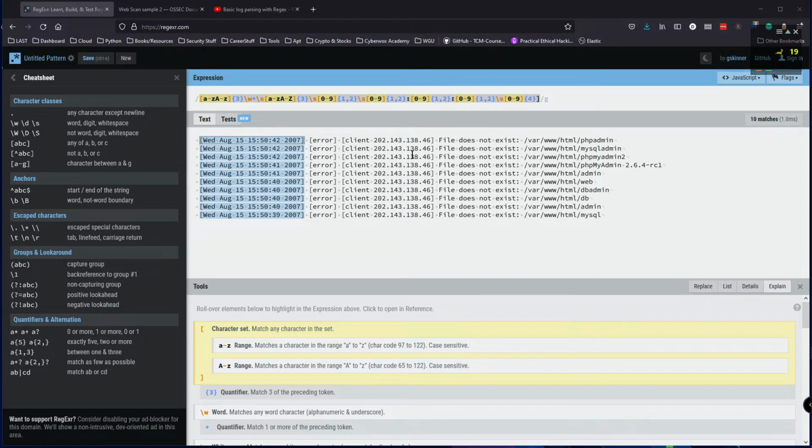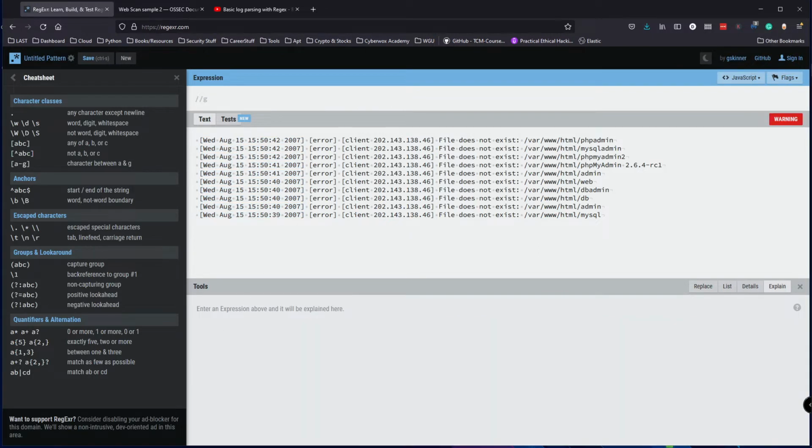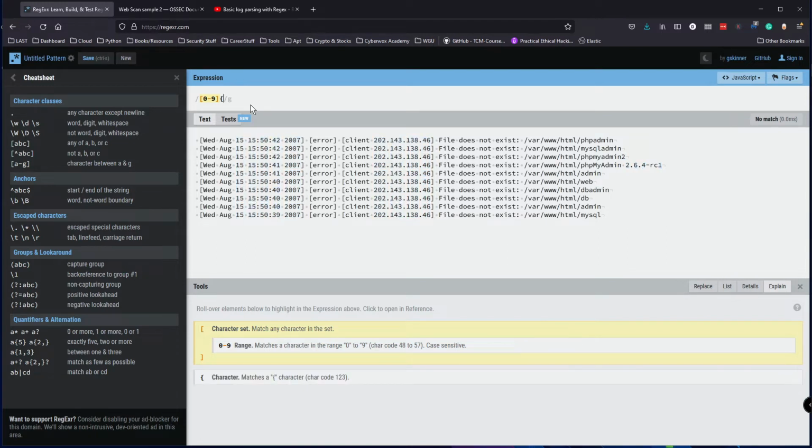Next, I want to filter for IP addresses. So let's figure that out. This should be fun. All right, let's clear this out. We're trying to filter for IP addresses. So okay, start with a number. It has to be a number first of all, so 0 to 9. But it has to be a 3-digit number, though.